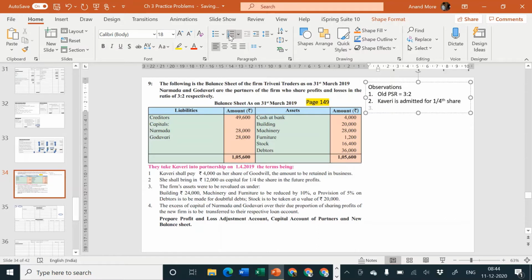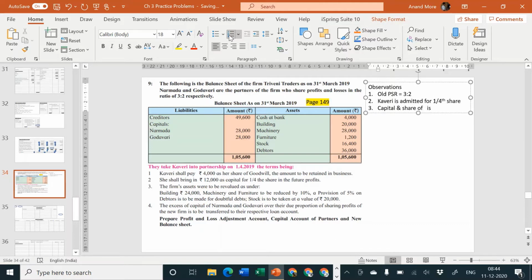Third one, capital and share of goodwill is brought in by Kaveri.